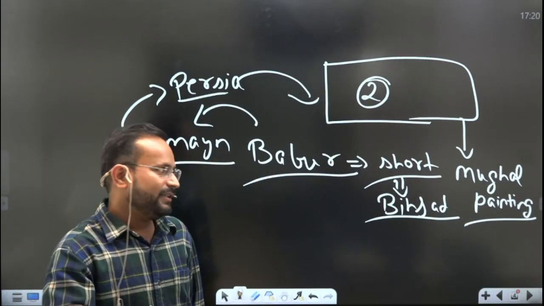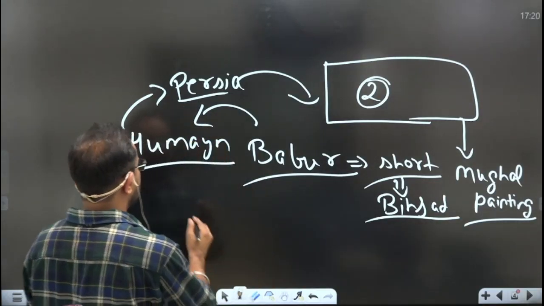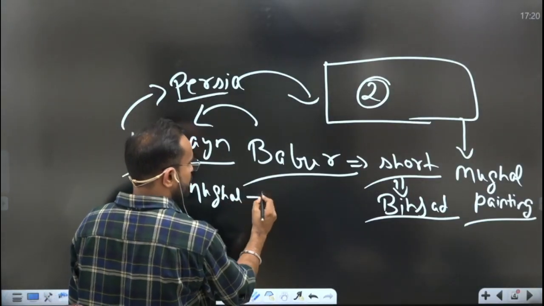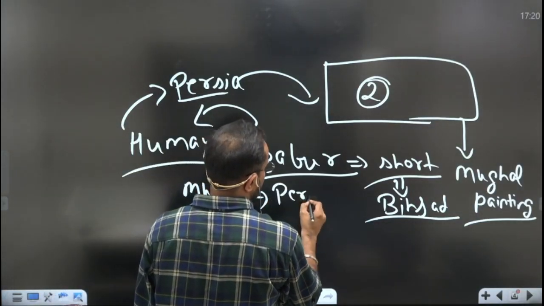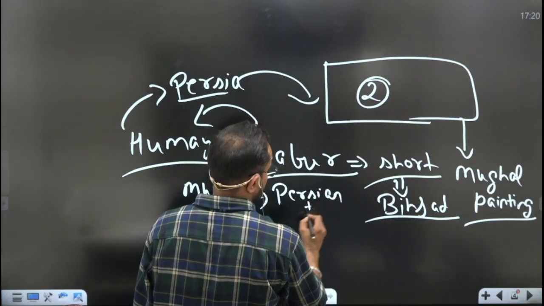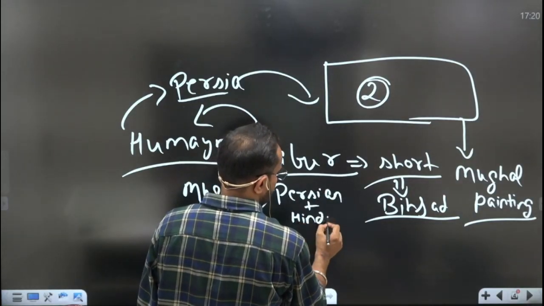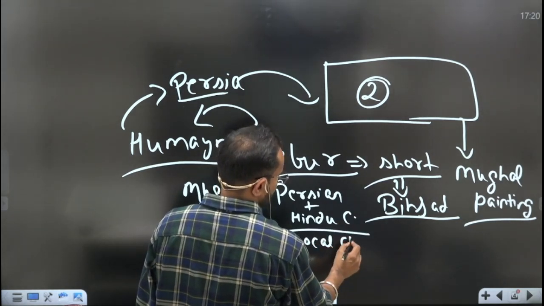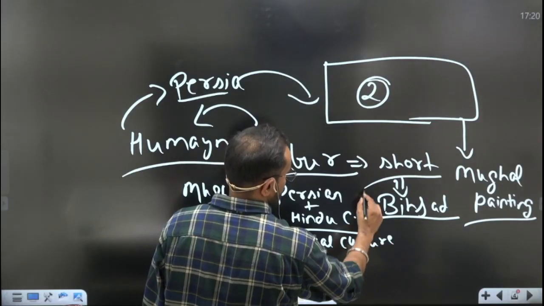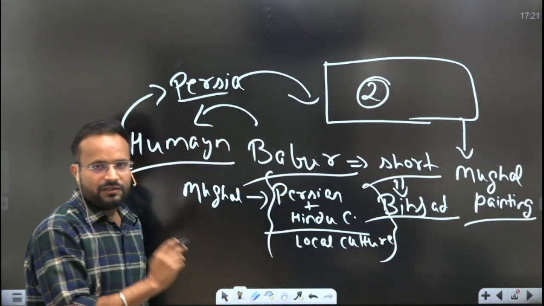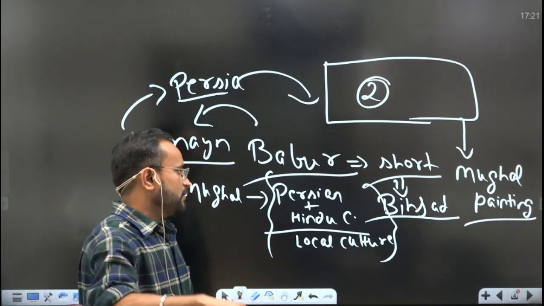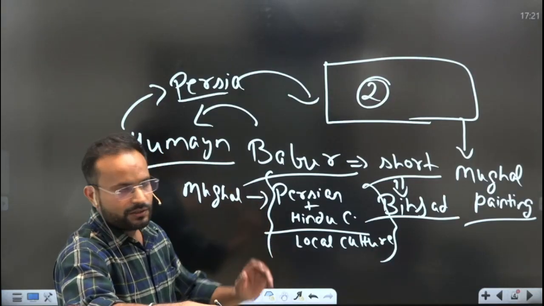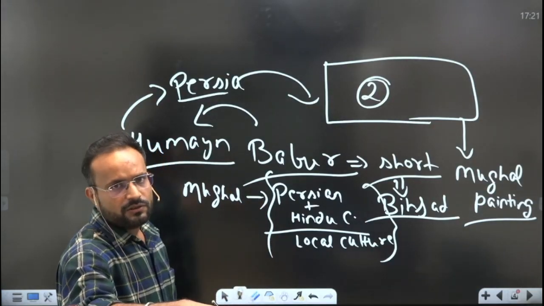tradition actually started. For that reason, it is said that the Mughal painting was a unique blend of Persian tradition, the Hindu culture, and lastly the local culture that was prevalent, the regional cultures. So it was a unique blend of all these 3 things. What were the themes of it, what were the design aspects of it, we are going to see in the future. So this was related to the origin of the Mughal painting.